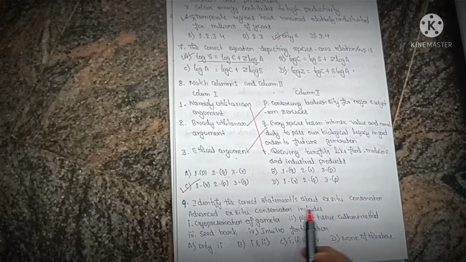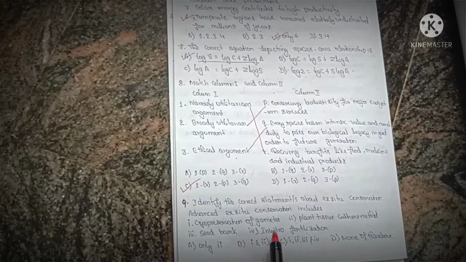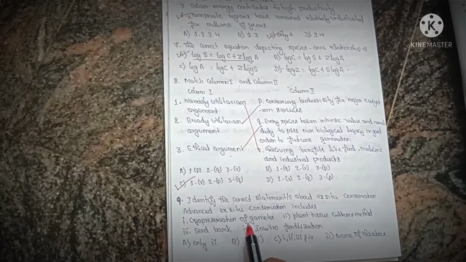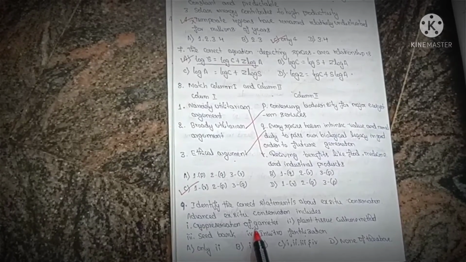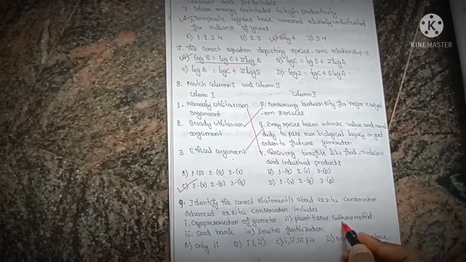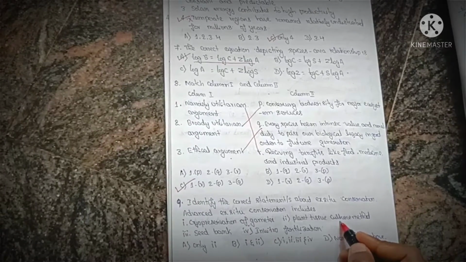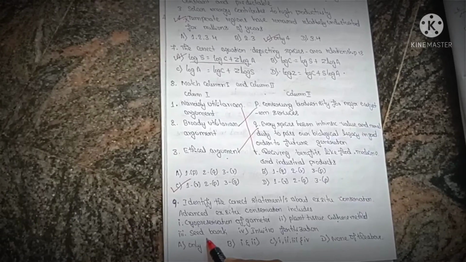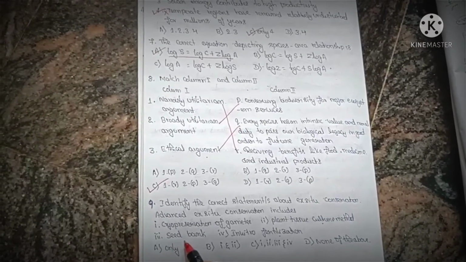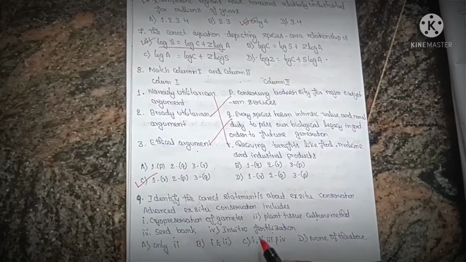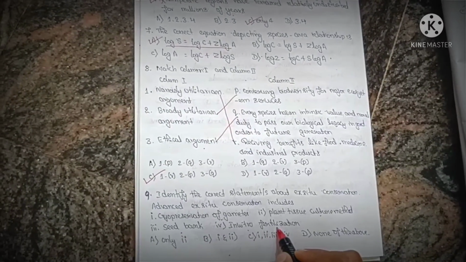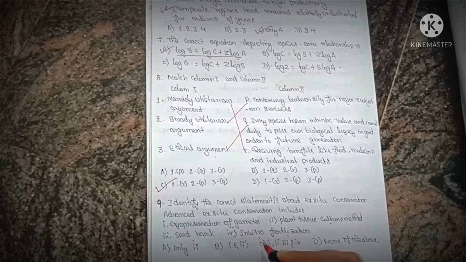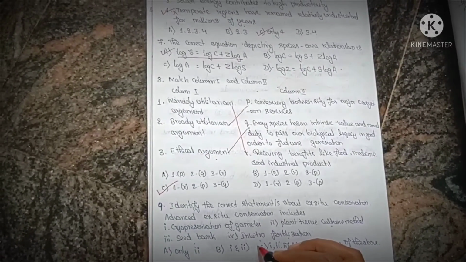The answer is all of these are included in ex situ conservation. Cryopreservation is storing the gametes in liquid nitrogen. In plant tissue culture, a small tissue is taken from the plant and grown somewhere else. In seed banks, seeds are collected and sown wherever necessary. And in vitro fertilization is done in the laboratory. So all 4 are included in ex situ conservation. So the answer will be option 4.